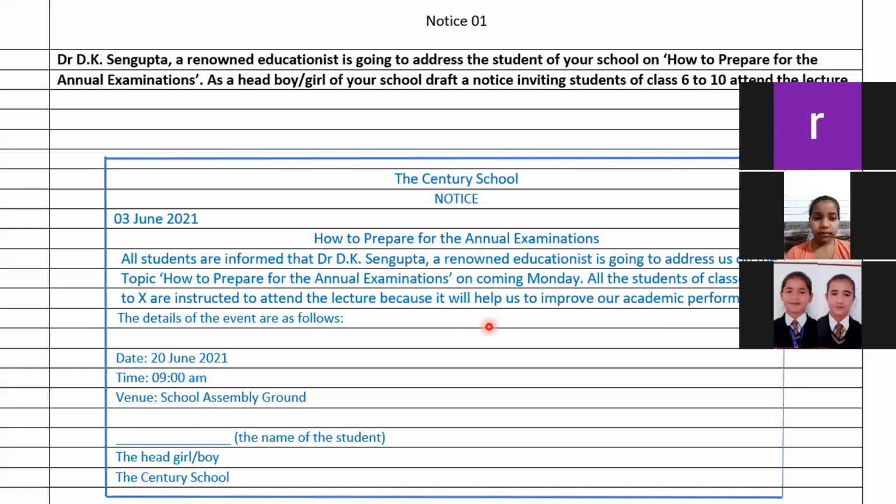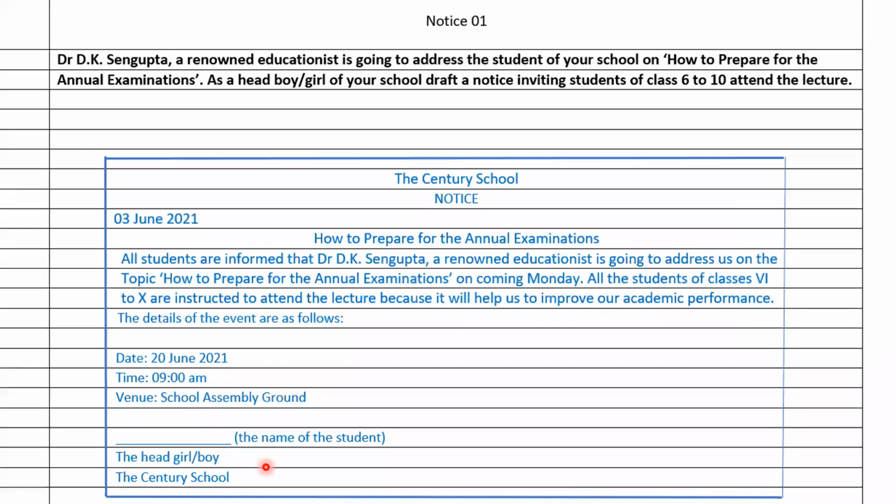The details of the event are as follows: date, time, venue, the name, signature and designation. You need to mention that, right?